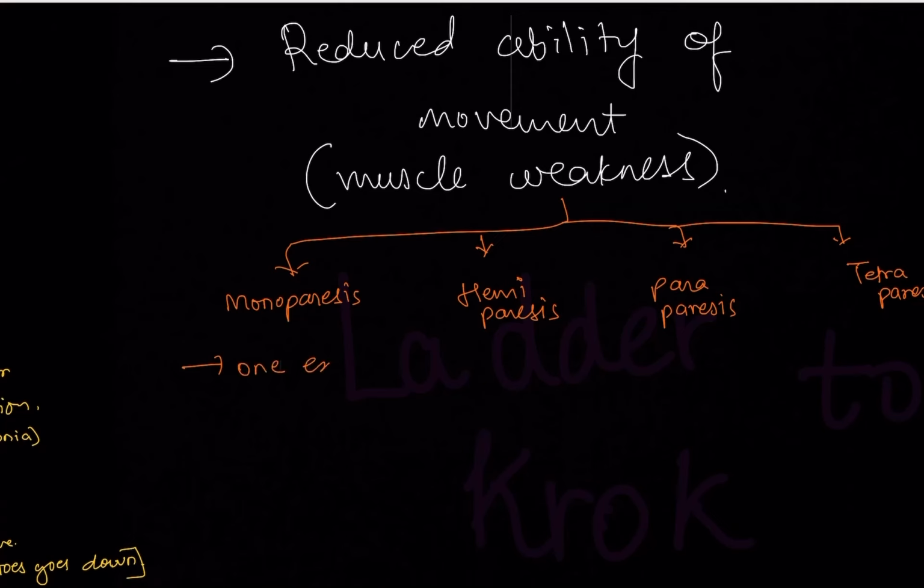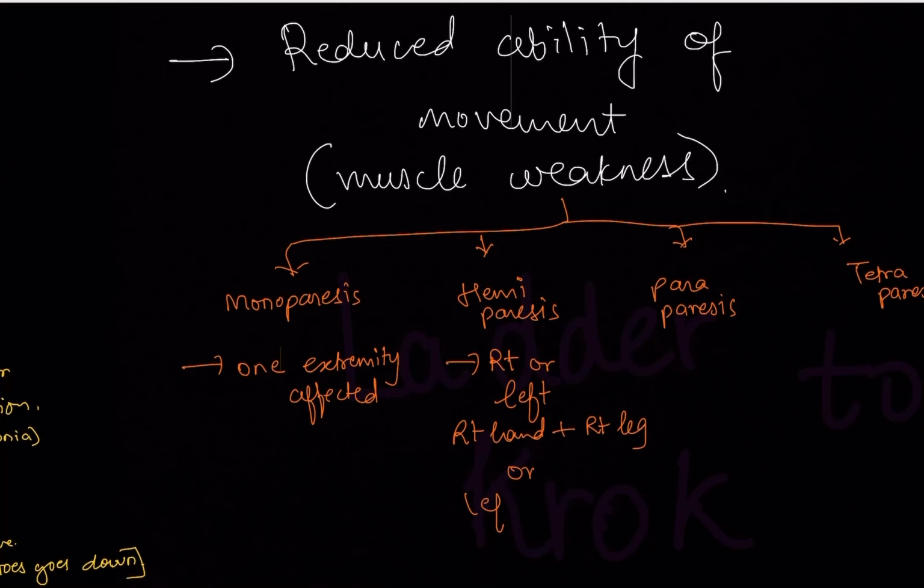One extremity affected basically. Hemi means half. That is either the right side or the left side, complete. Right or left means the whole right side, that is right hand plus right leg, or left hand plus left leg. Understood? Now para, in this what happens, upper or lower? Upper limb will be totally affected or lower limb.